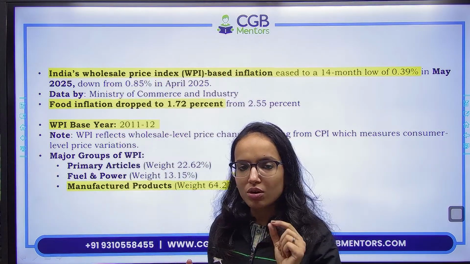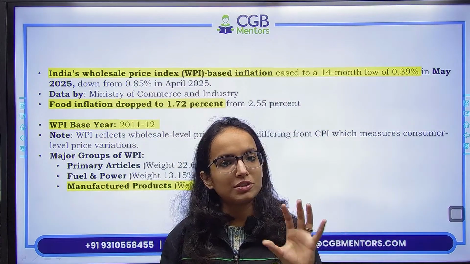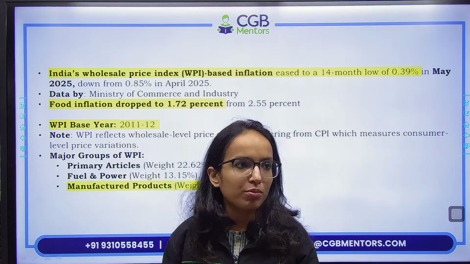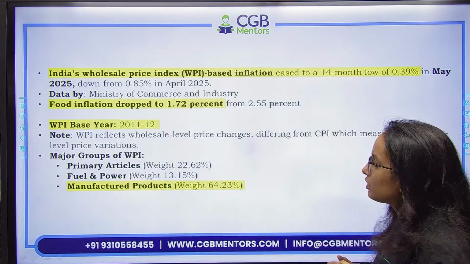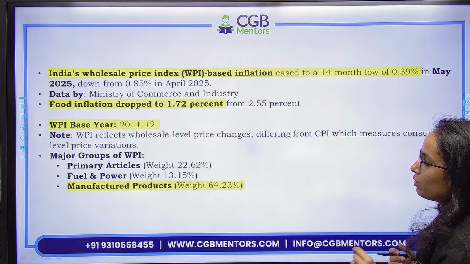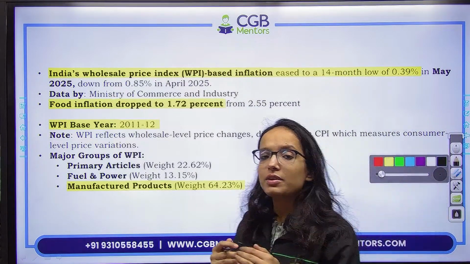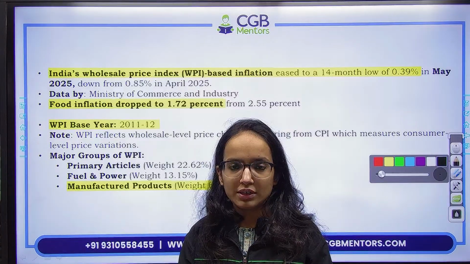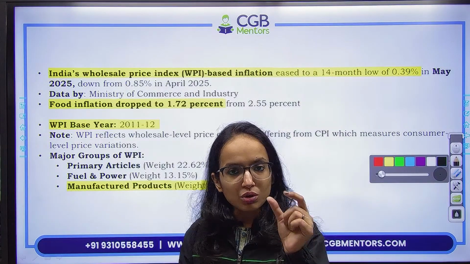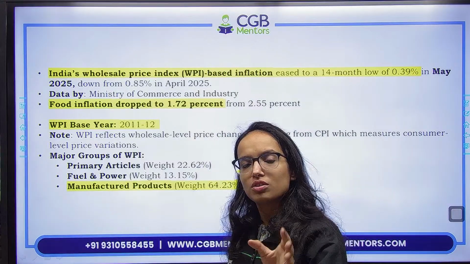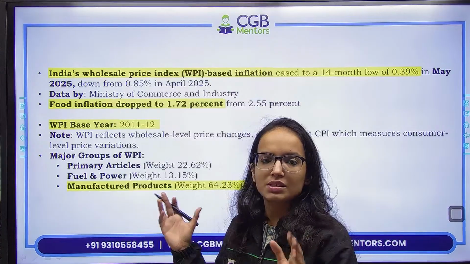But WPI और CPI का जो static portion है, जैसे base year, the maximum component, minimum component, all these are important. Okay? So this is something which you need to remember. Now here the news says India's wholesale price index WPI based inflation. WPI आपका measure करता है inflation in goods only. Remember, it does not measure inflation in services. It only measures inflation in goods. CPI measures inflation in goods as well as services at the retail level. और WPI measure करता है wholesale level पे, as the name only suggests.